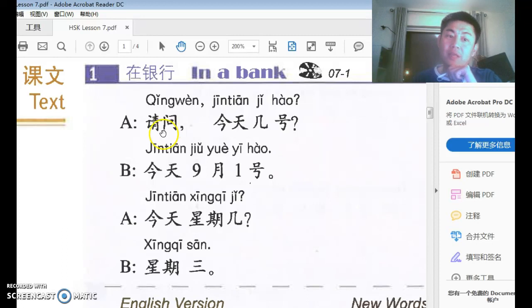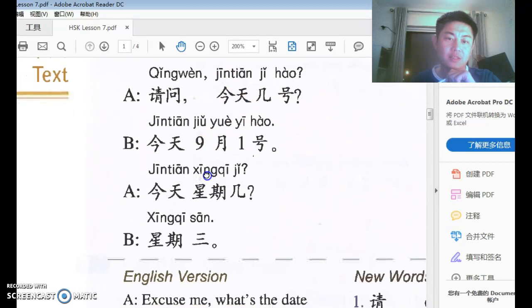And you cannot use this 请 to mean, would you please do something, or can you help me please? You cannot do that. For now, just remember 请 is placed before a verb to mean please do something. That's all 请 does for now. And 今天几号, we just explained that sentence. What is the date today?